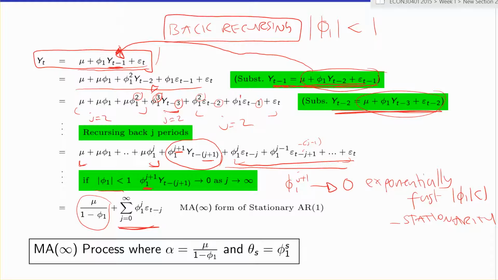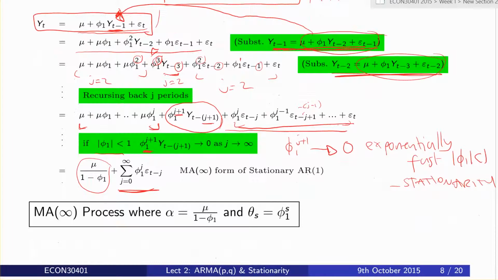If the absolute value of phi1 is less than 1, the effect of the past dies away. We've now written the stationary AR1 into its MA infinity form, where the alpha coefficient is mu over 1 minus phi1, and the coefficient at any lag s is just phi1 to the power s. So we now have the MA infinity form of a stationary AR1.